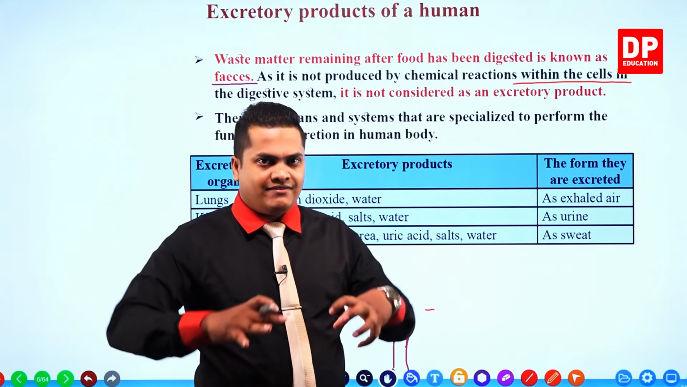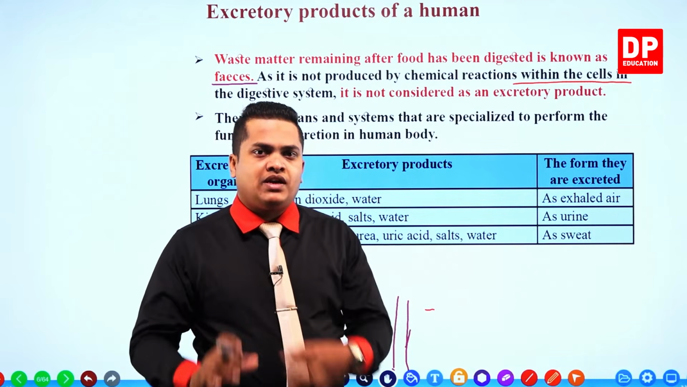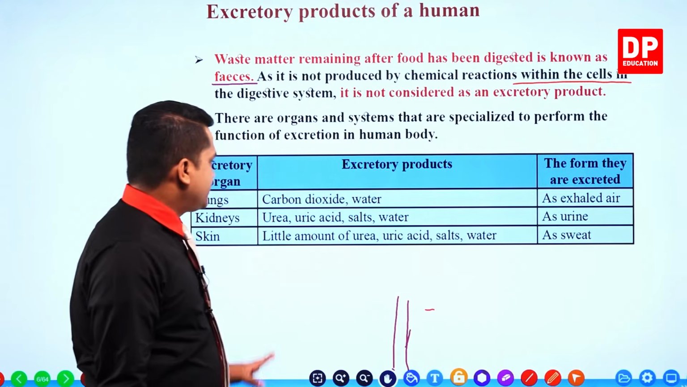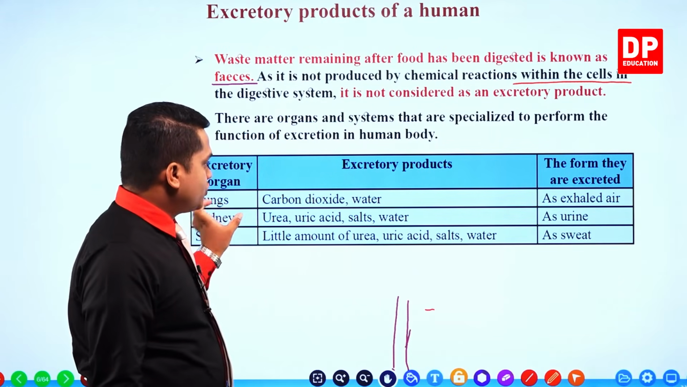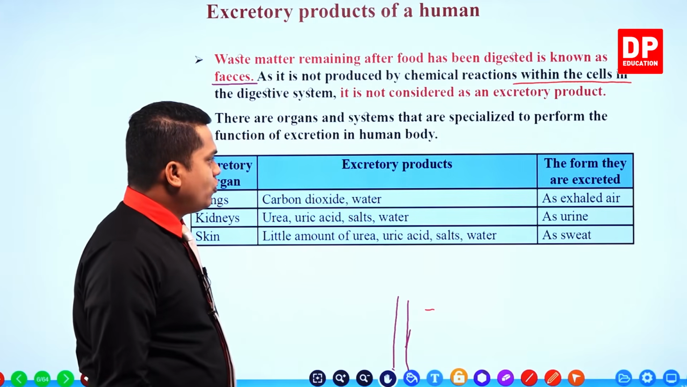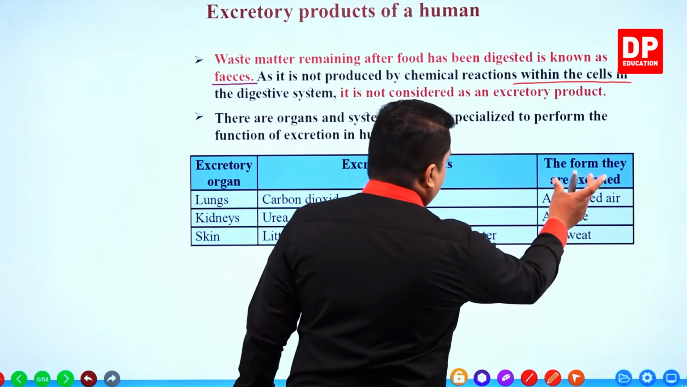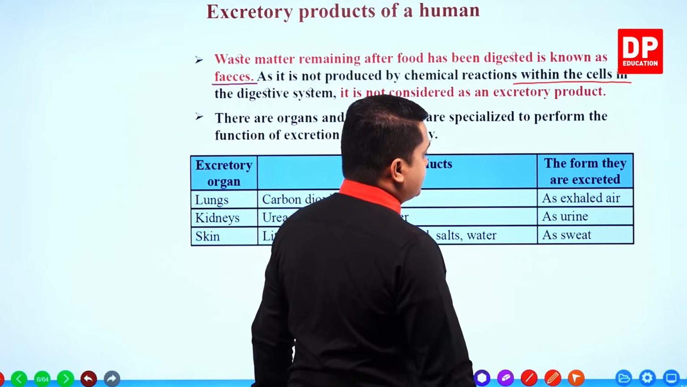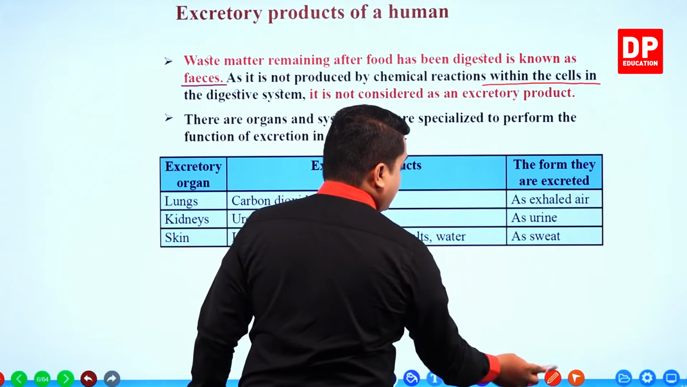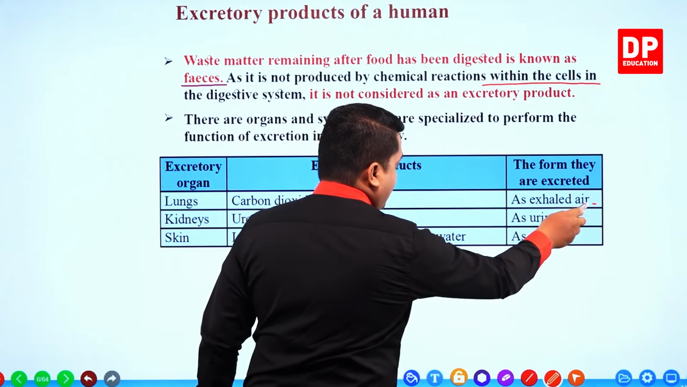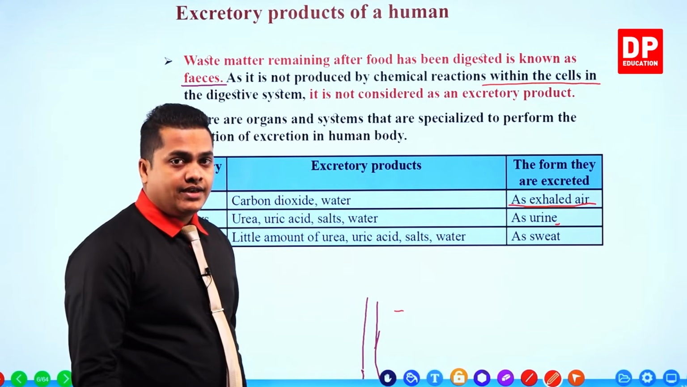Actually, they are not getting expelled. These organs can collect excretory substances in order to be expelled from the body. Right, so the first excretory organ given here is the lungs. You know that lungs produce carbon dioxide and water as the excretory products during the process of respiration. The form in which these excretory substances are expelled from the body is as exhaled air.